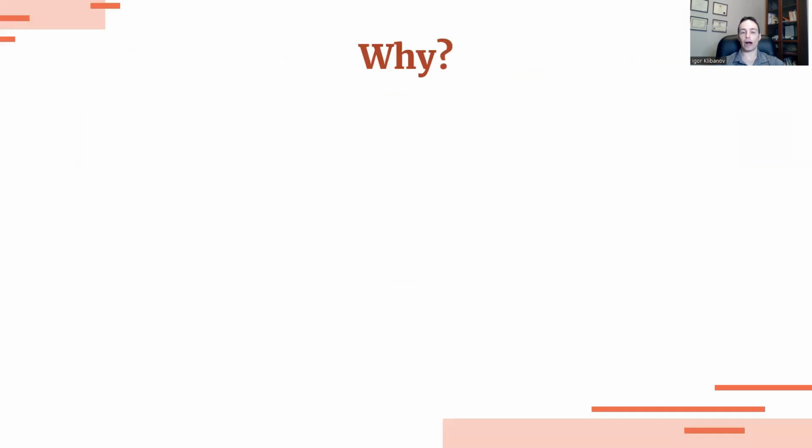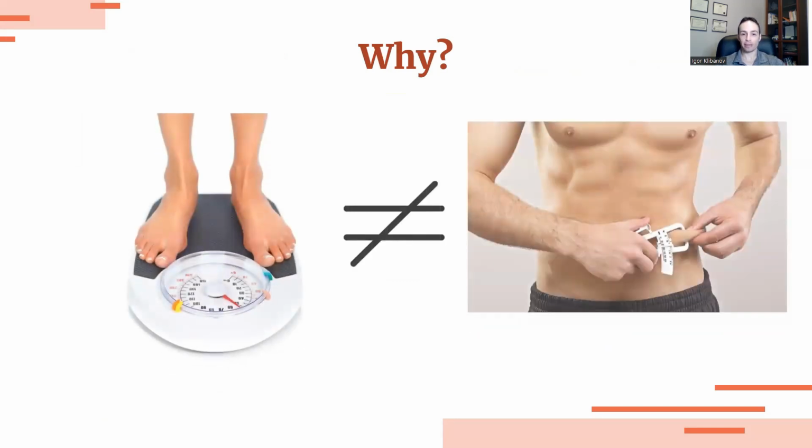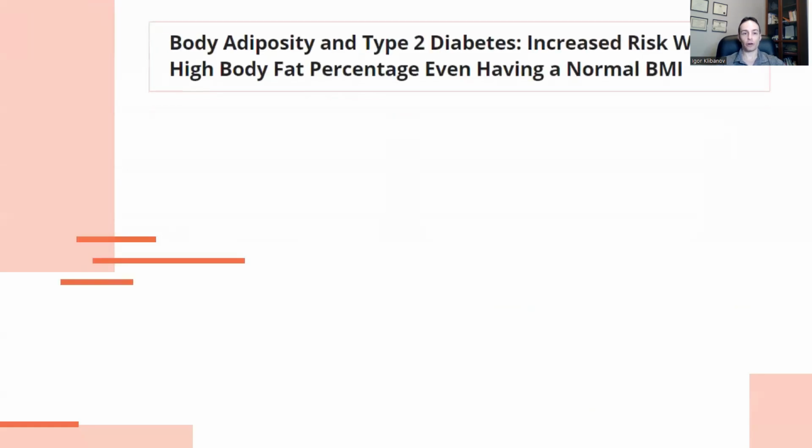Now, why is that? How can normal weight people have diabetes or prediabetes? Well, that's because weight is not the same as body fat. Everybody has a personal fat threshold at which point they go from insulin sensitive to insulin resistant, non-diabetic to pre-diabetic, and eventually diabetic. Here is another study titled Body Adiposity and Type 2 Diabetes: Increased Risk with a High Body Fat Percentage, even having a normal BMI or body mass index.